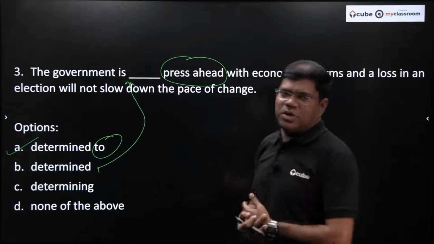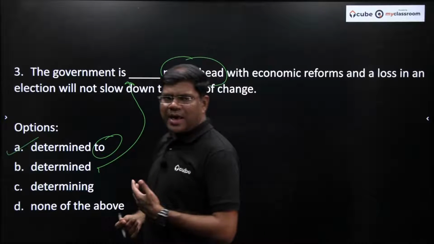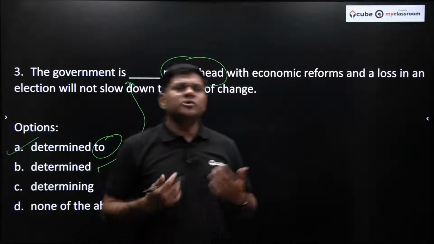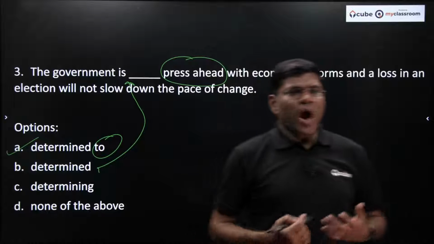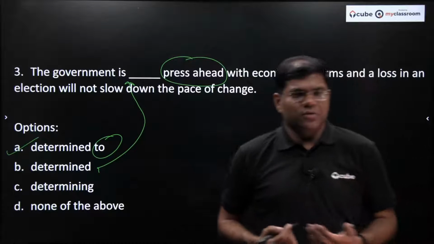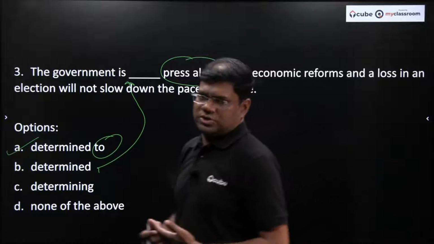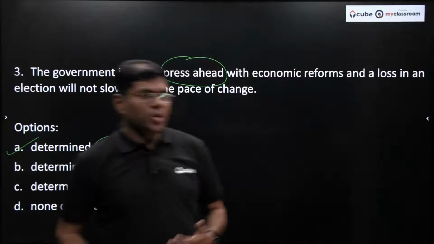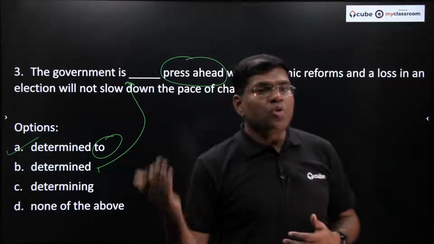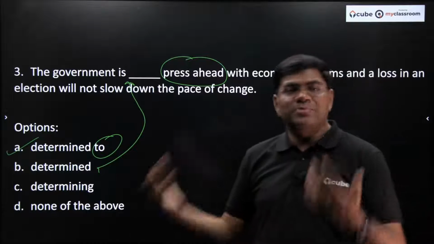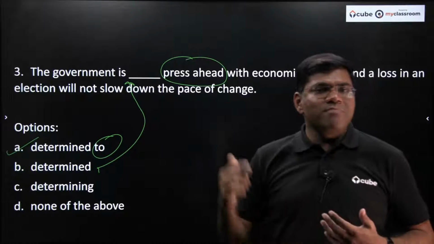So most of the questions that are asked in exams like CUET are pure usage questions. I mean, you can't prepare in any way for these kind of questions. The only thing you can do is solve a good number of questions. So if you practice a good number of questions, you know what is right, and you also know how you can be tricked by the examiner. What do you mean by tricked?